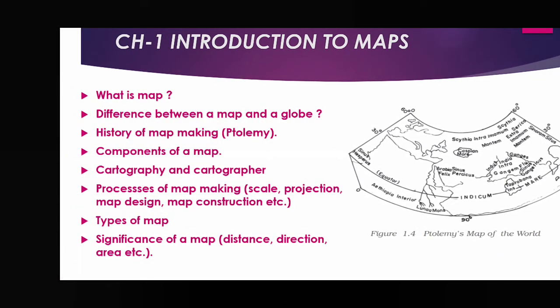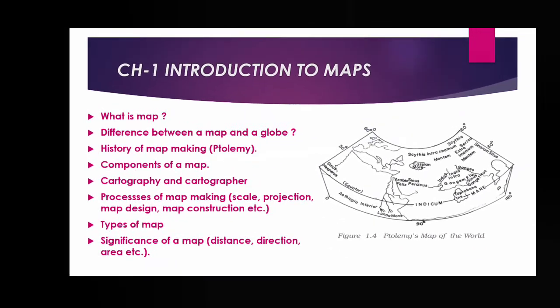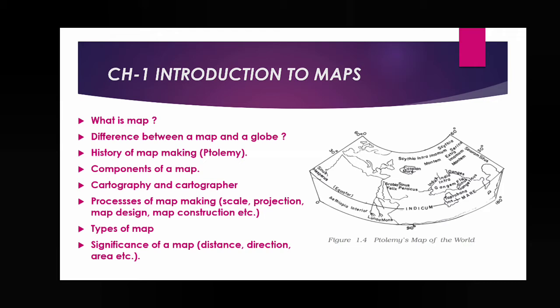Next, you also have to read the components of a map. Components of a map means direction. There are two types of direction: cardinal points and intermediate directions. That means north, south, east, west, northeast, southeast, northwest, southwest. We have to read these directions also. Next is scale, which we also have to read. Next, symbol. Next, color. These are the four components we have to read here.